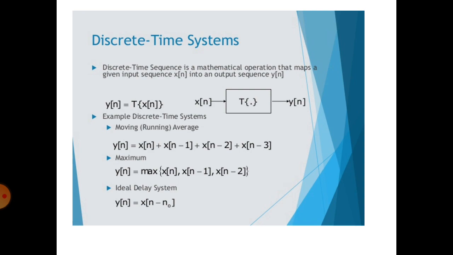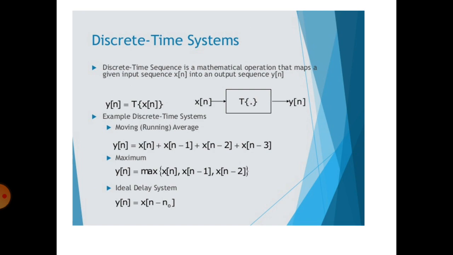Discrete time system means a discrete time system is a mathematical operation that maps a given input sequence x of n to an output sequence y of n. So y of n is equal to the transformation of x of n, which is nothing but a discrete time system. The input or excitation is given to the transformation or system, the system will process the signal and it will produce the response or output.